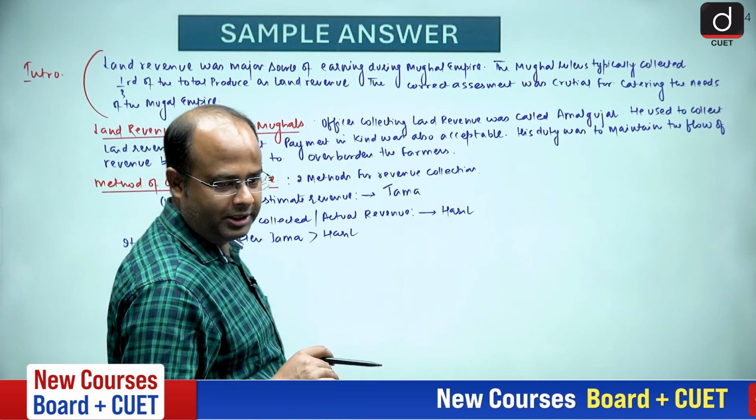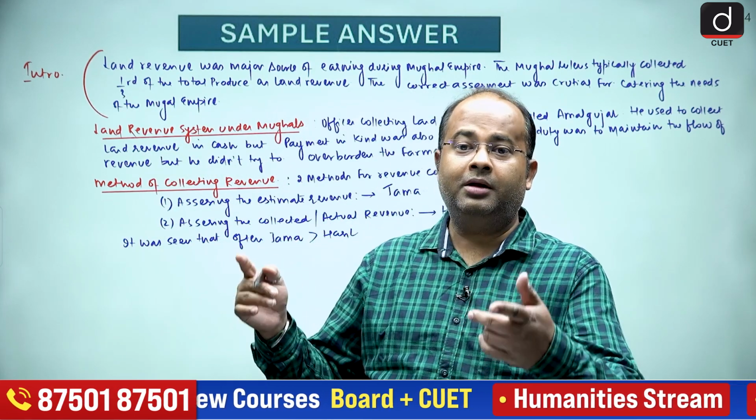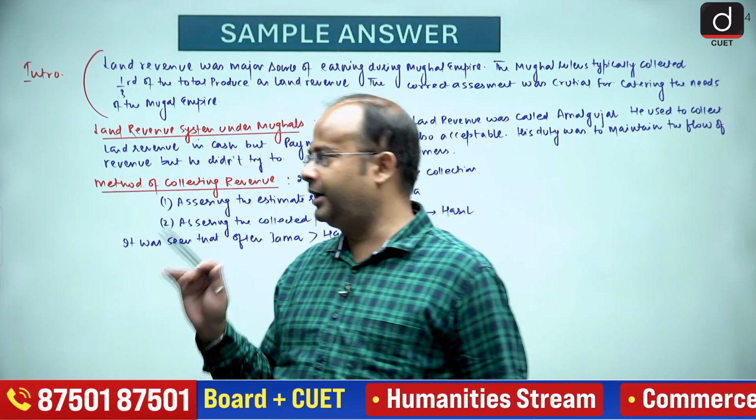Next, we have to discuss which rulers did this thing. So the emperors like Akbar and Aurangzeb often conducted the surveys.